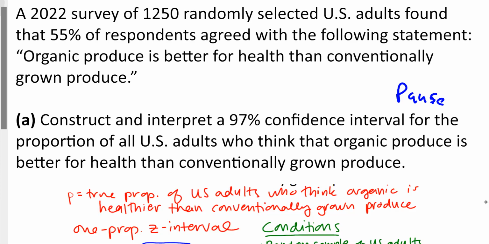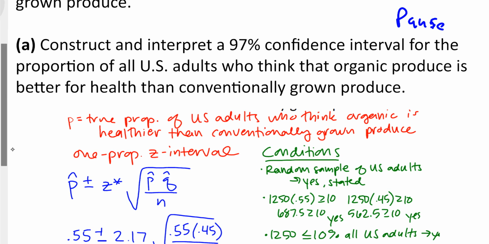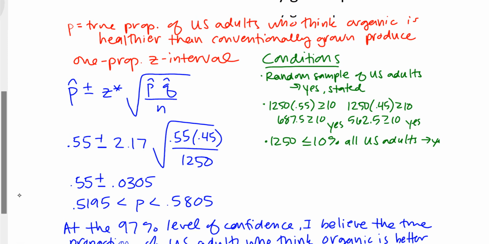So I'm going to scroll down here. We talked about a 7-step process of going through this, and these are all the things that are good and expected when it comes to a confidence interval. And number 1 is stating what this parameter is. And this would be the P is the true proportion of all U.S. adults who think organic is healthier. State your interval. This is going to be a 1 proportion Z interval.